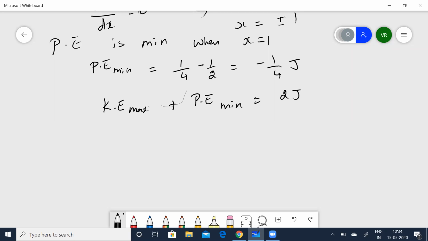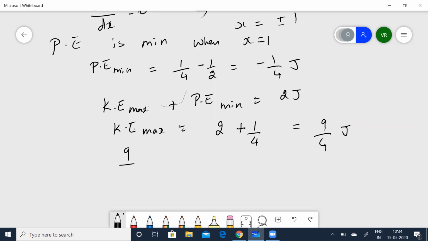We need to calculate this. So kinetic energy max is equal to 2 minus, we have already calculated potential energy as minus 1 by 4. 2 minus of minus 1 by 4 will become plus 1 by 4, which is equal to 9 by 4 joules.